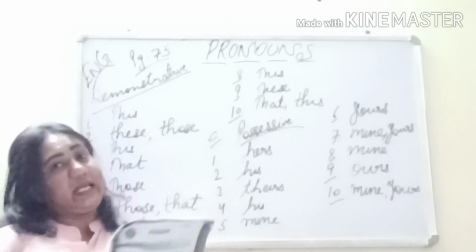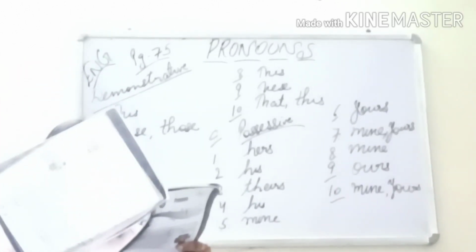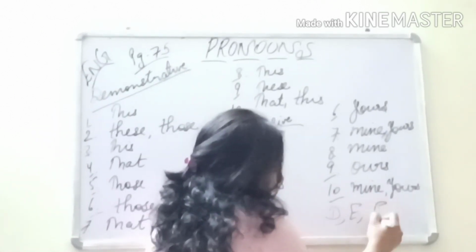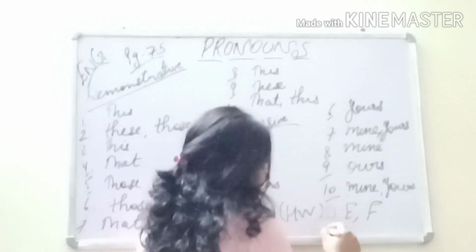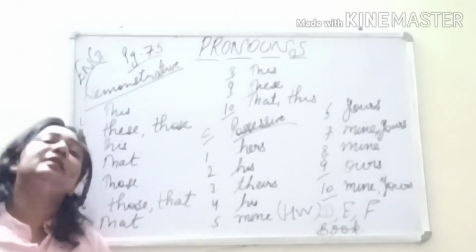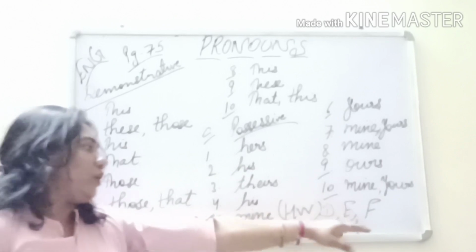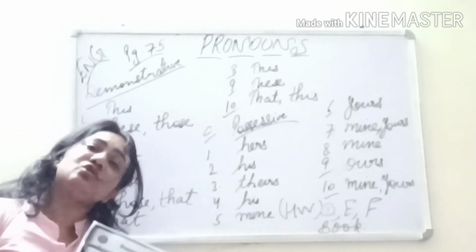So I hope my class will be completing the work that the teacher has assigned. So you have D, E, F part as your homework for today to be done in the book itself, and tomorrow we will discuss it. Do complete whatever we have done today in the class, and along with that please try it in your book with pencil. So that's all for today.